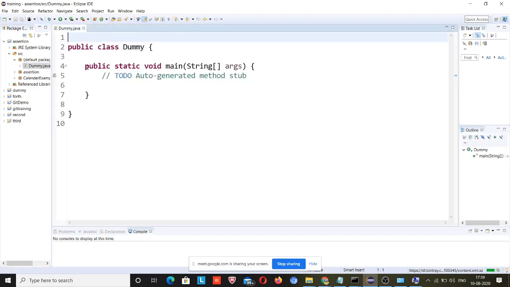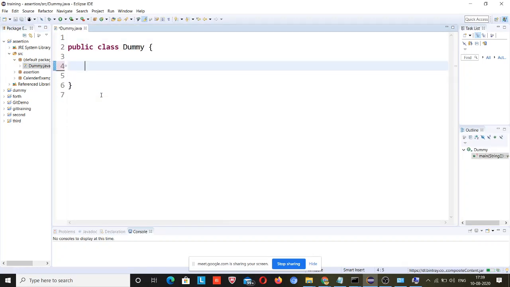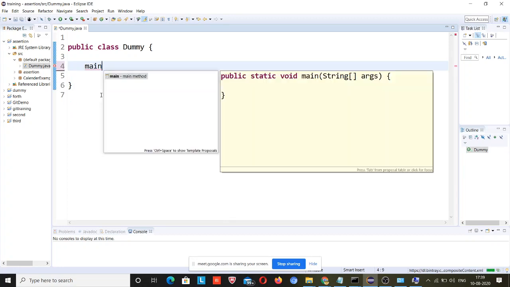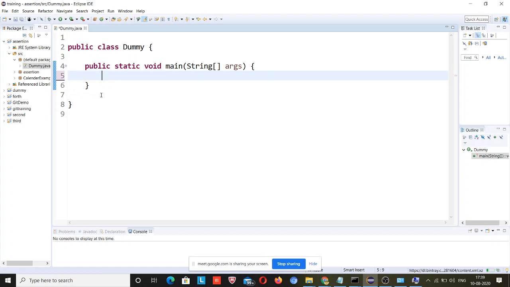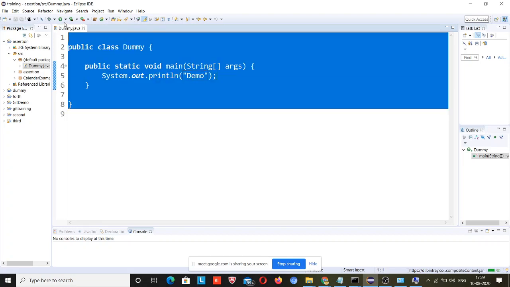Suppose you forgot to add this main method. There is a shortcut: type main, press Control+Space and click, and there will be a main method. Similarly, sysout, Control+Space. I will tell you all these shortcuts, but for now just type demo over here, right click, and run this amount of code.